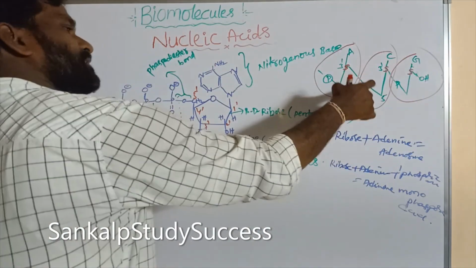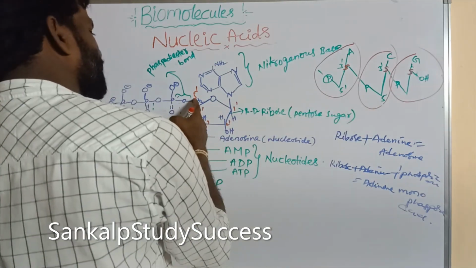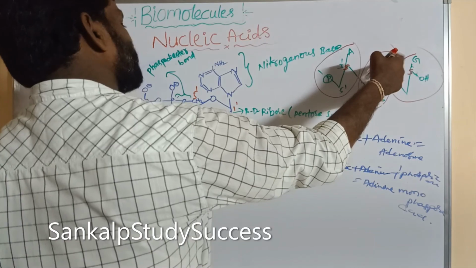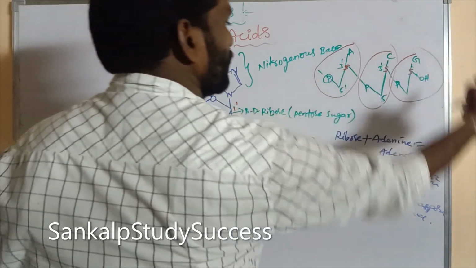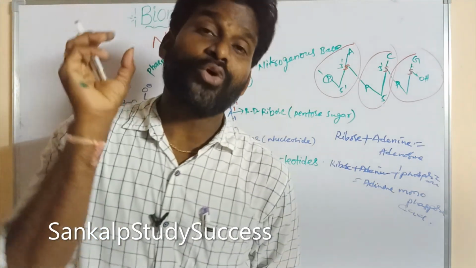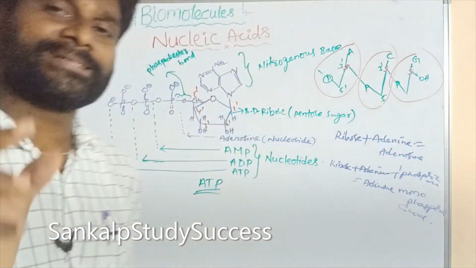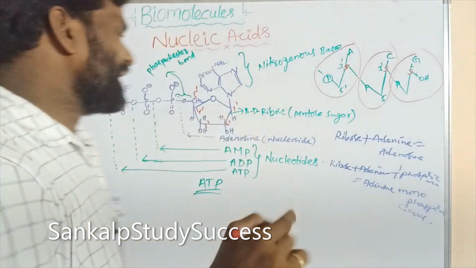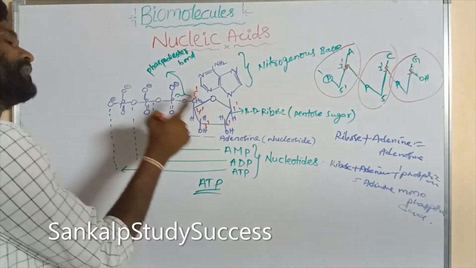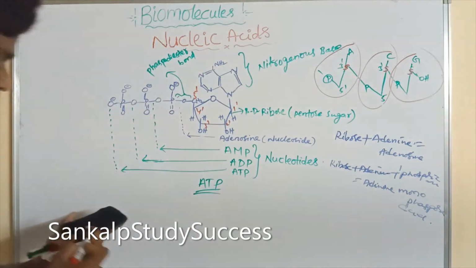This is phosphoric acid, connected at the 5' position of the sugar moiety, and this is the cytosine base, and it is again another nucleotide. So nucleotides are joined by phosphodiester linkage between the 3' position of one nucleotide and the 5' OH of another nucleotide.